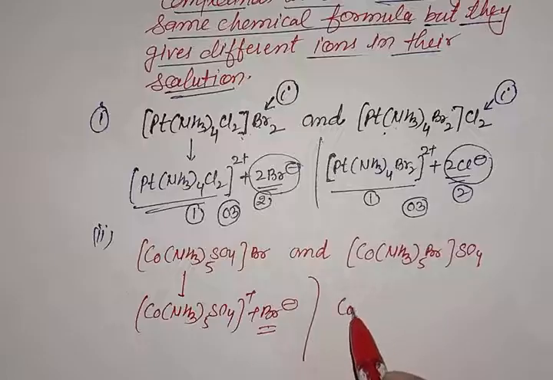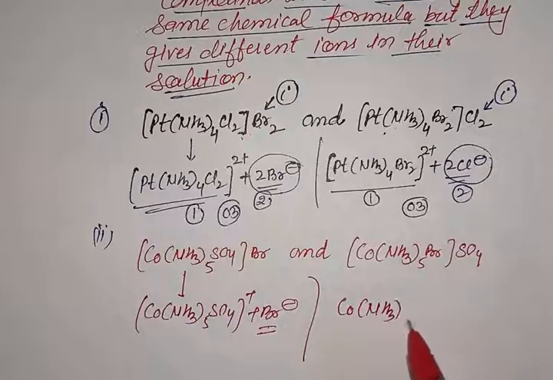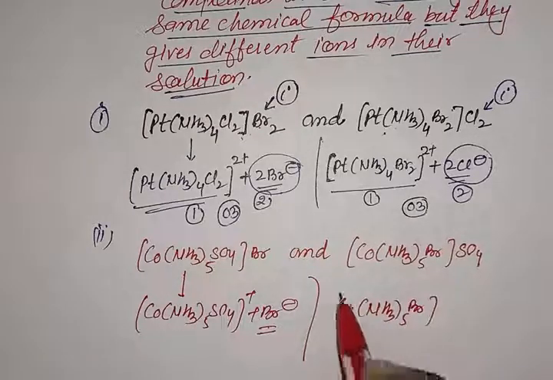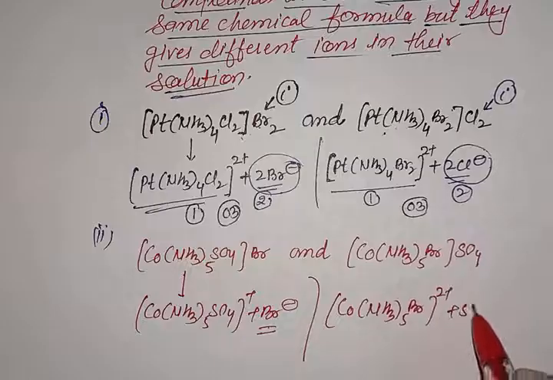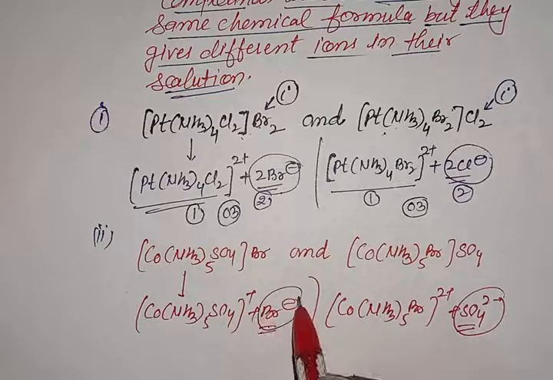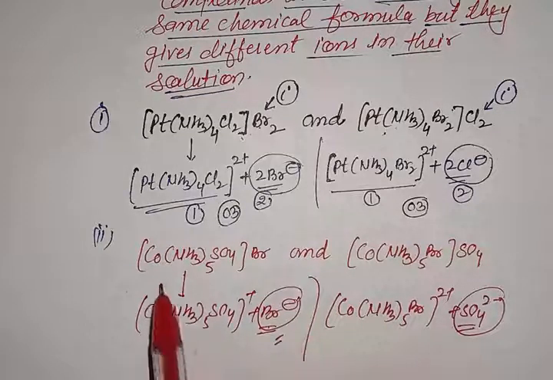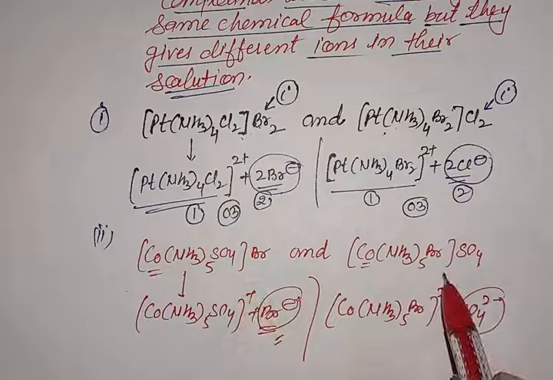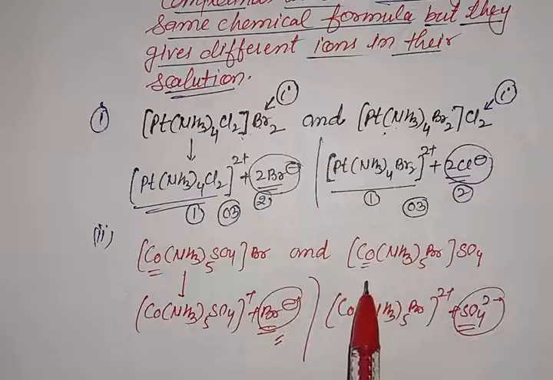The second one is [Co(NH3)5Br]2+ plus SO4 2-. The second complex will give sulfate ion in its solution, and the first complex will give Br- ion in its solution, although they have the same chemical formula. So both of these are ionization isomers of each other.